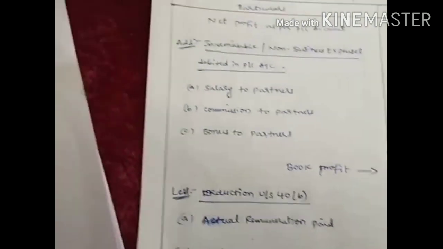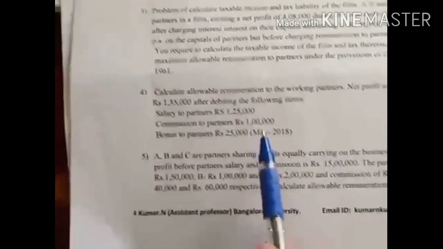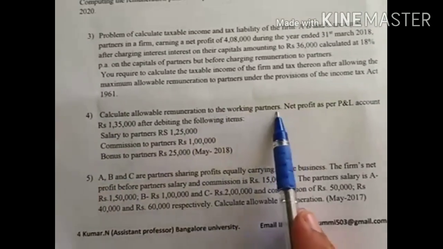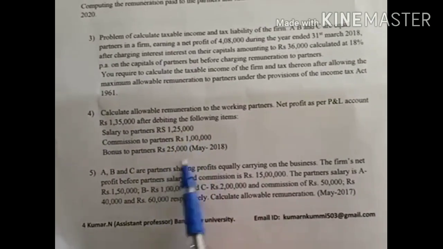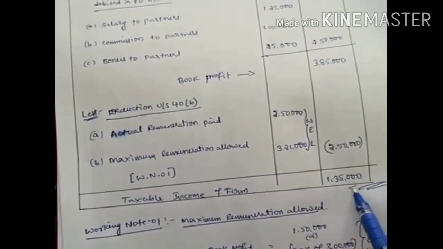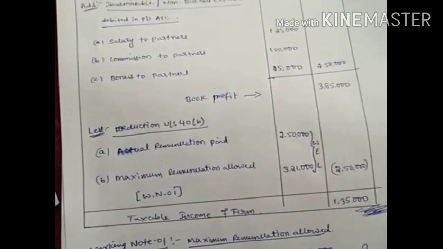So this is how 6 marks were asked in the 2018 question paper. Calculate the taxable remuneration of the working partner, with profit and loss of 1,35,000 and the salary, commission, bonus they gave. This data is given, so we calculated it. So this is the amount we got. Taxable income of the firm is 1,35,000.